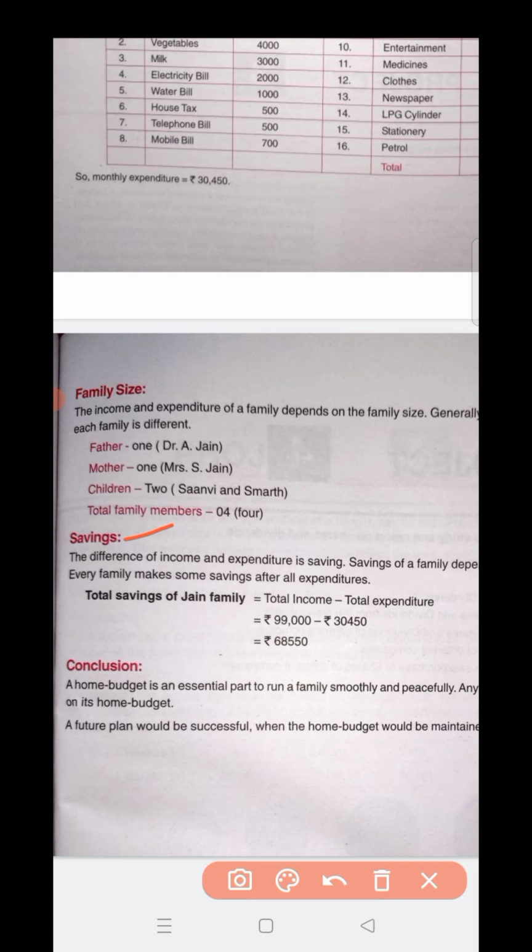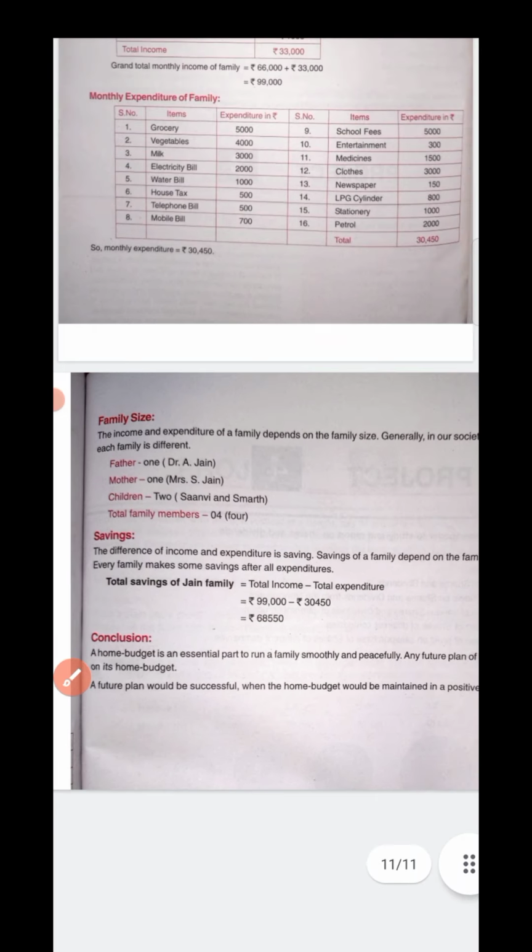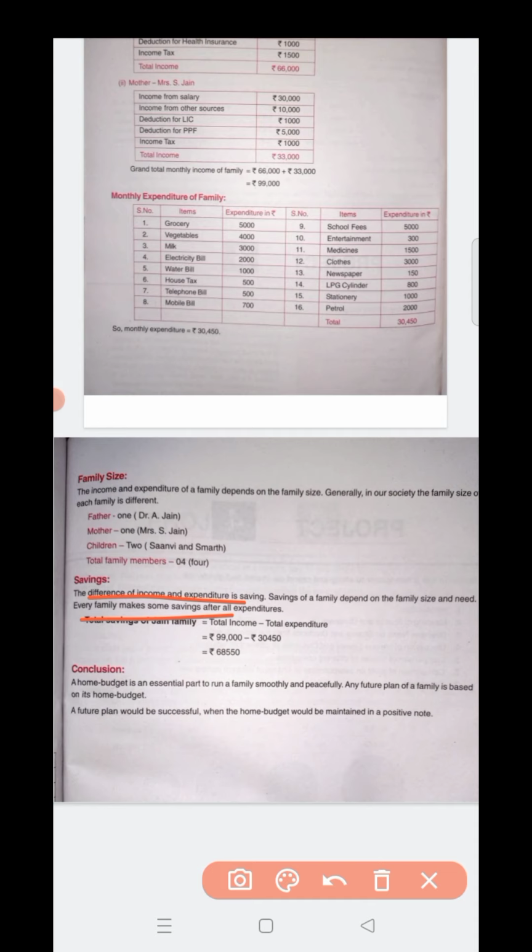Now comes savings. Now how this savings is taken out, I will tell you. All this writing part you will write the same, whatever is written here. But total savings of Jain family, now your family is not the Jain family, whatever family you have, like whatever your title is, you write that. If you are Yadav, then Yadav family. If you are Banerjee, you have to write Banerjee family.